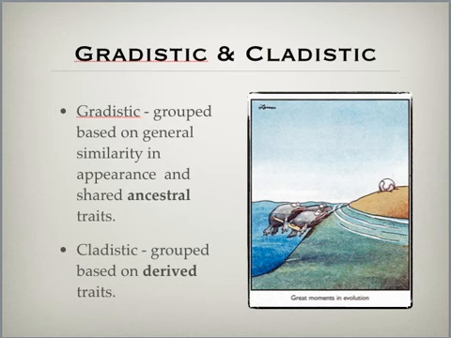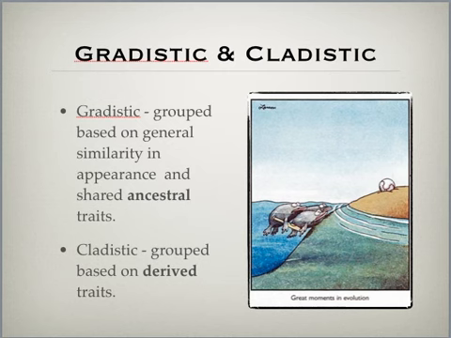When we look at cladistic classification, we look at shared derived traits. These are traits that are similar because of evolution, because of evolutionary forces. Now, the reason your book names it differently is because it's easier to look at these two traits as just features here, and then looking at genetics or DNA as far as cladistic. So one more time, to summarize, gradistic classification looks at just the anatomy, looking at features, where cladistic classification will look at genetics as well.